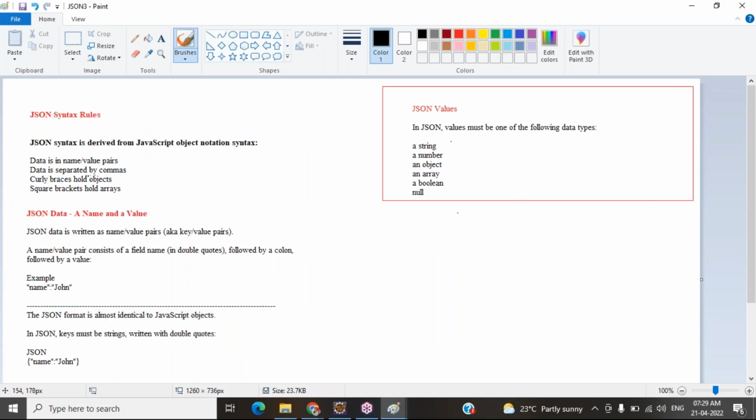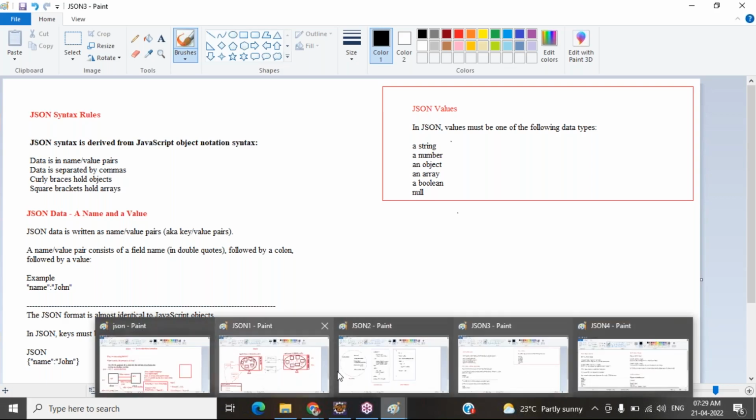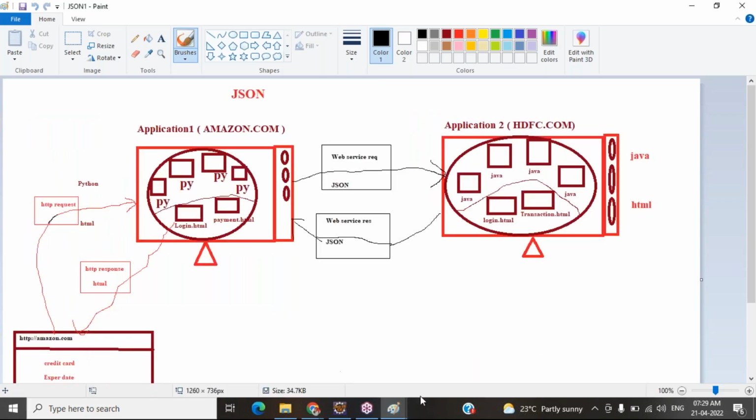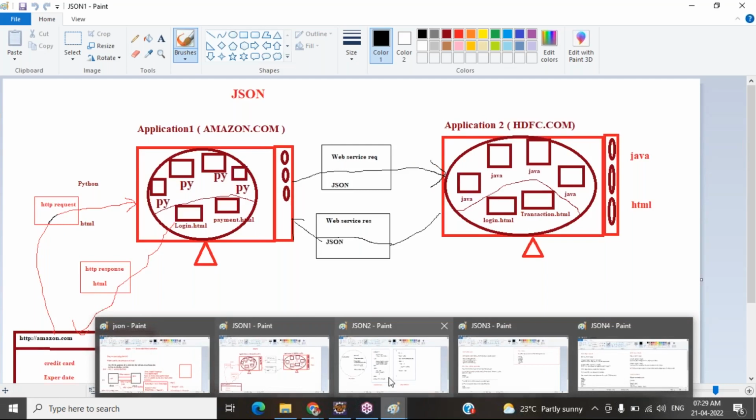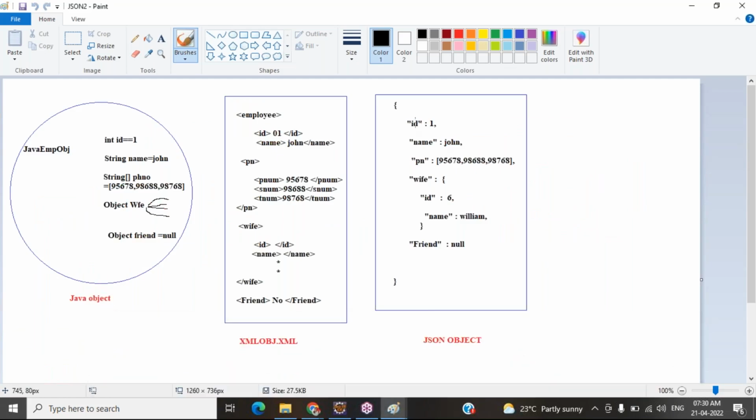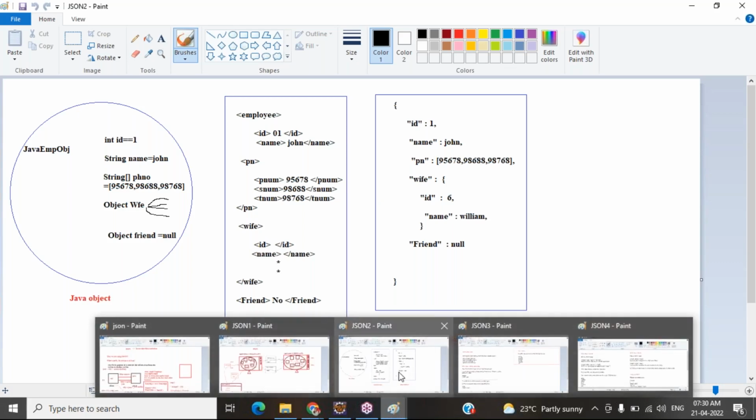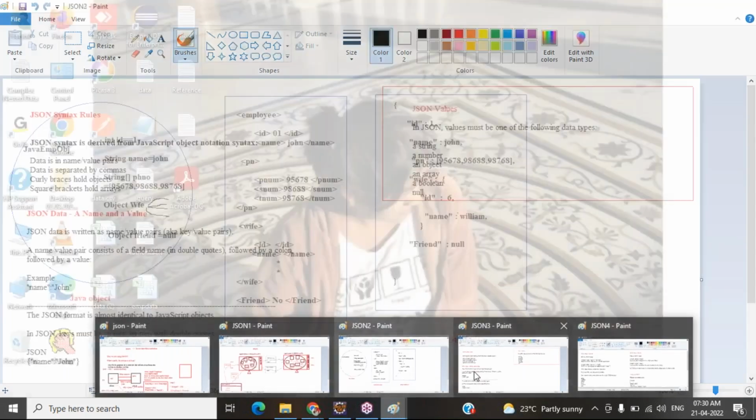So data is separated by commas. Here each and every data is separated by commas. See here, after the first key value pair a comma, after the second key value pair a comma, after the third key value pair a comma. So data is separated by the comma symbol.